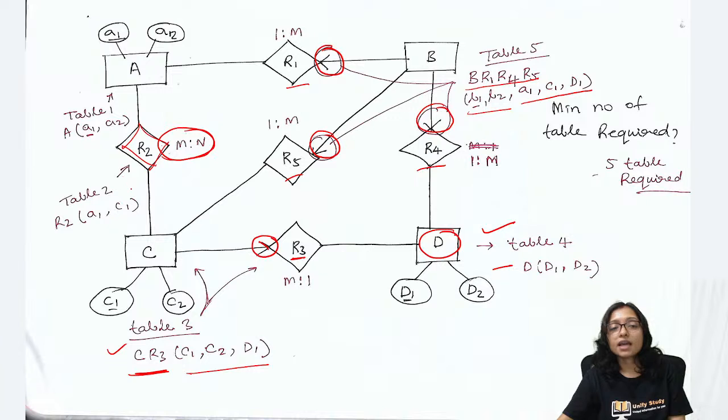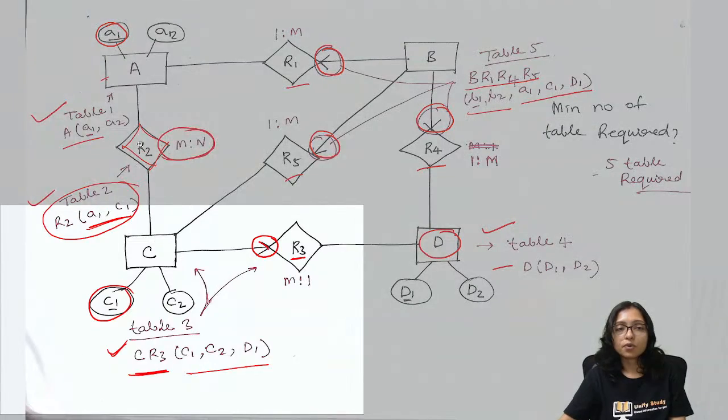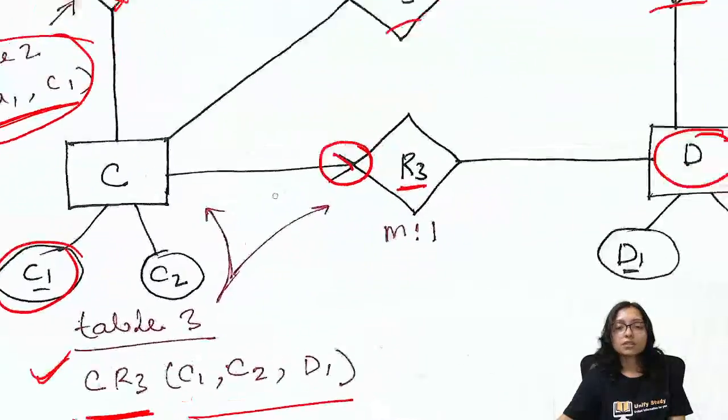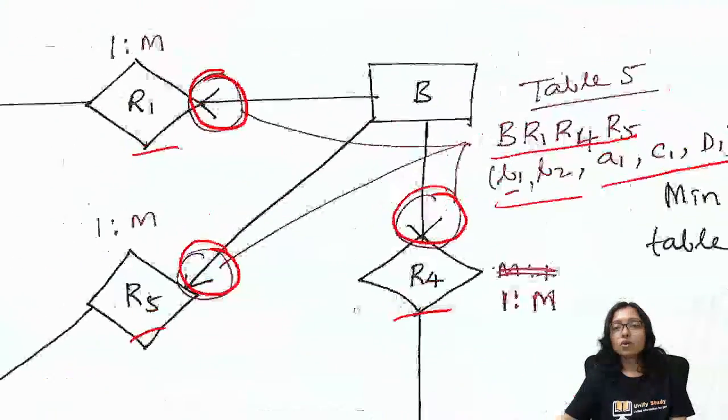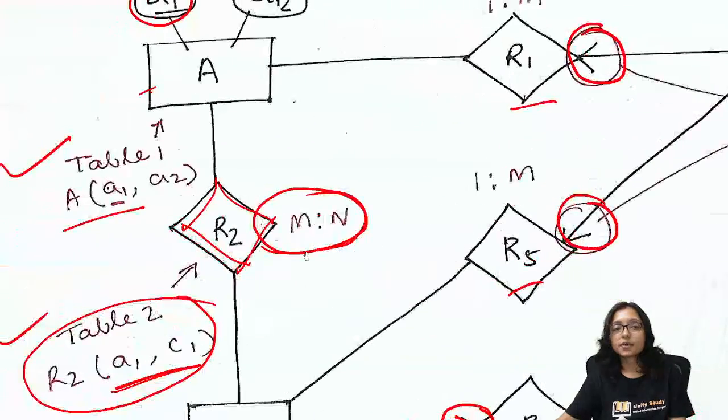In many to many I have to make a separate table R2, and here I take the candidate key of this one and the primary key of this one, that is A1 C1. And this table is separate. So this is table 1, table 2, table 3, table 4 and table 5. These are all the tables possible here.